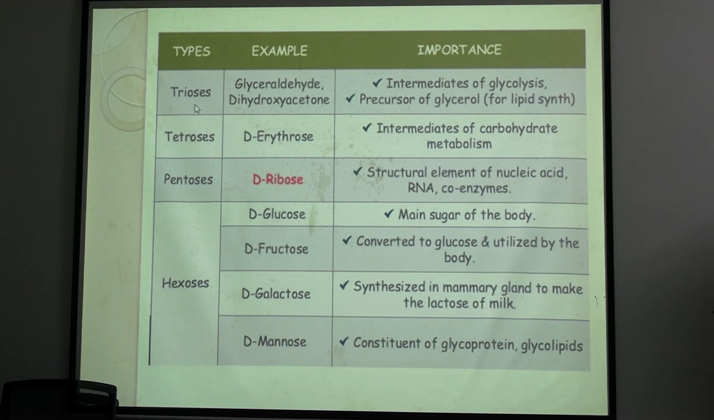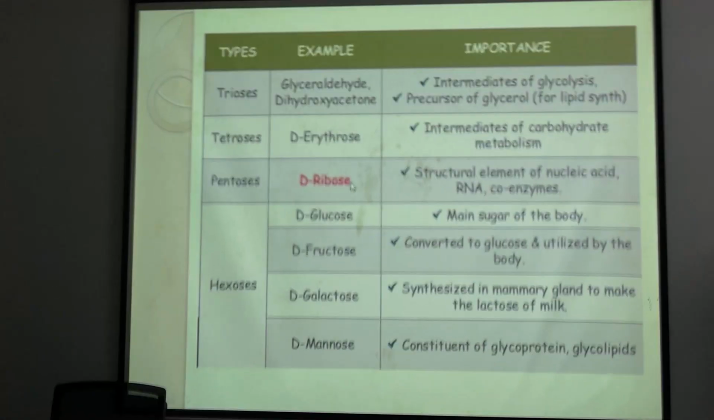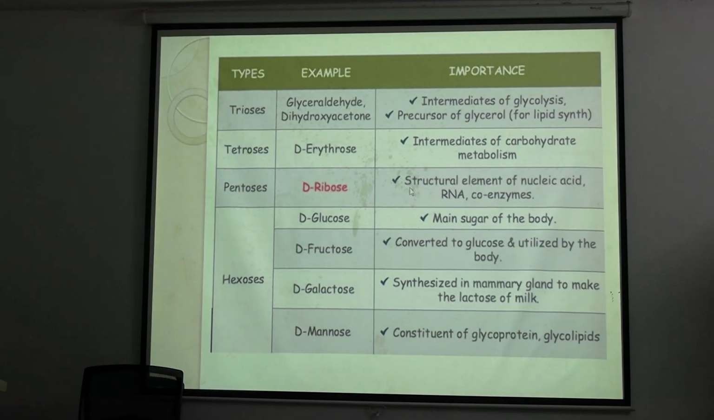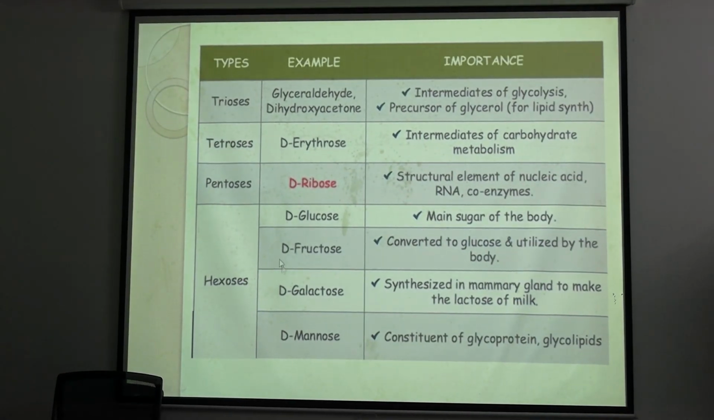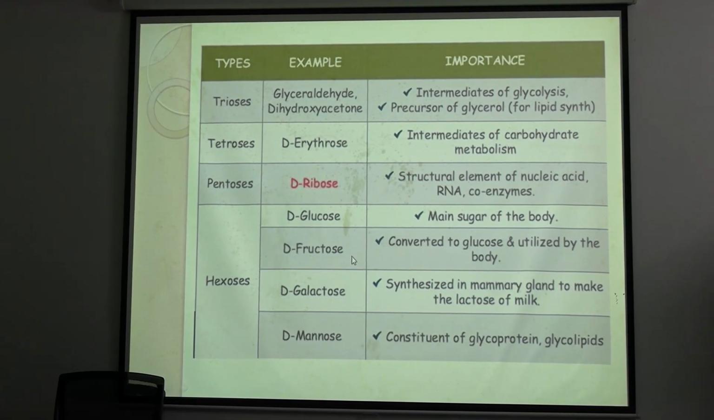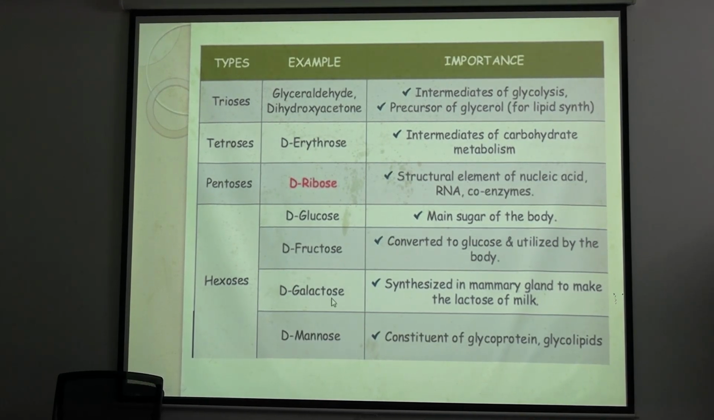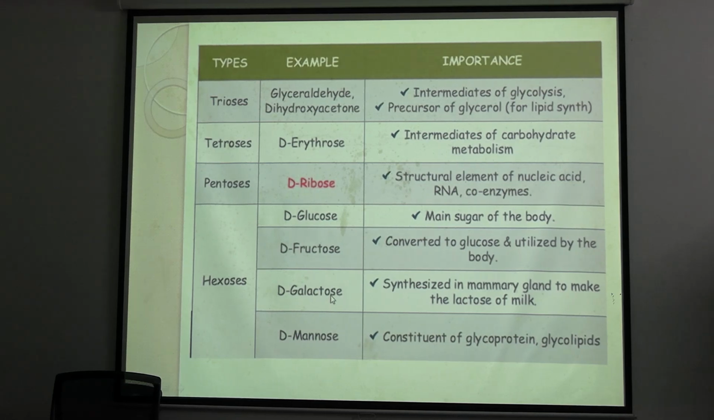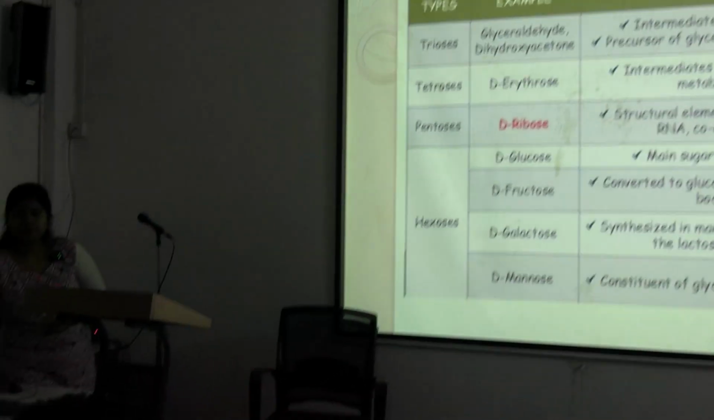So see, here are the important examples of triose, tetrose, pentose and hexoses. These triose and tetroses are mostly the intermediates of carbohydrate metabolism, and pentoses, we all know ribose and deoxyribose are the structural backbone of DNA, RNA, and hexoses are the main dietary carbohydrates. Okay, what is galactose? What is galactose? Epimer of glucose, other than where it is present. Galactose?